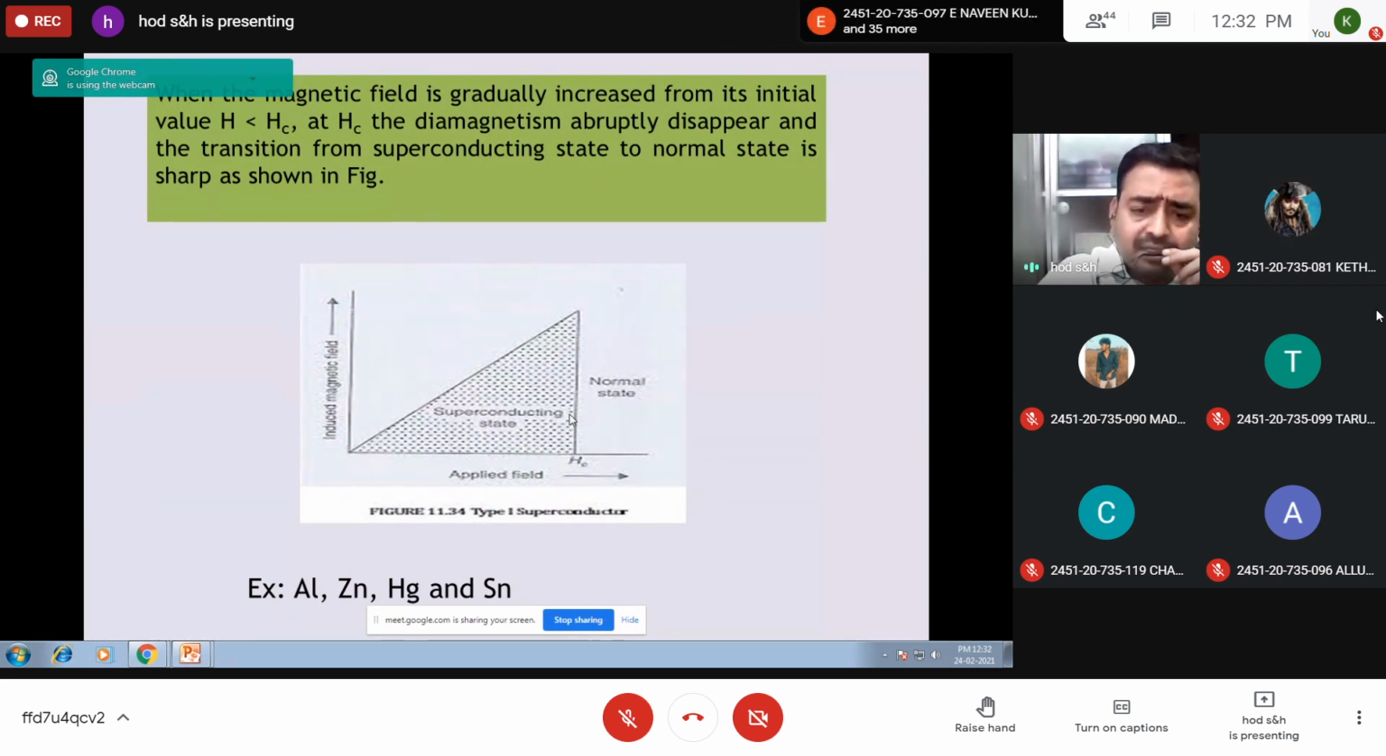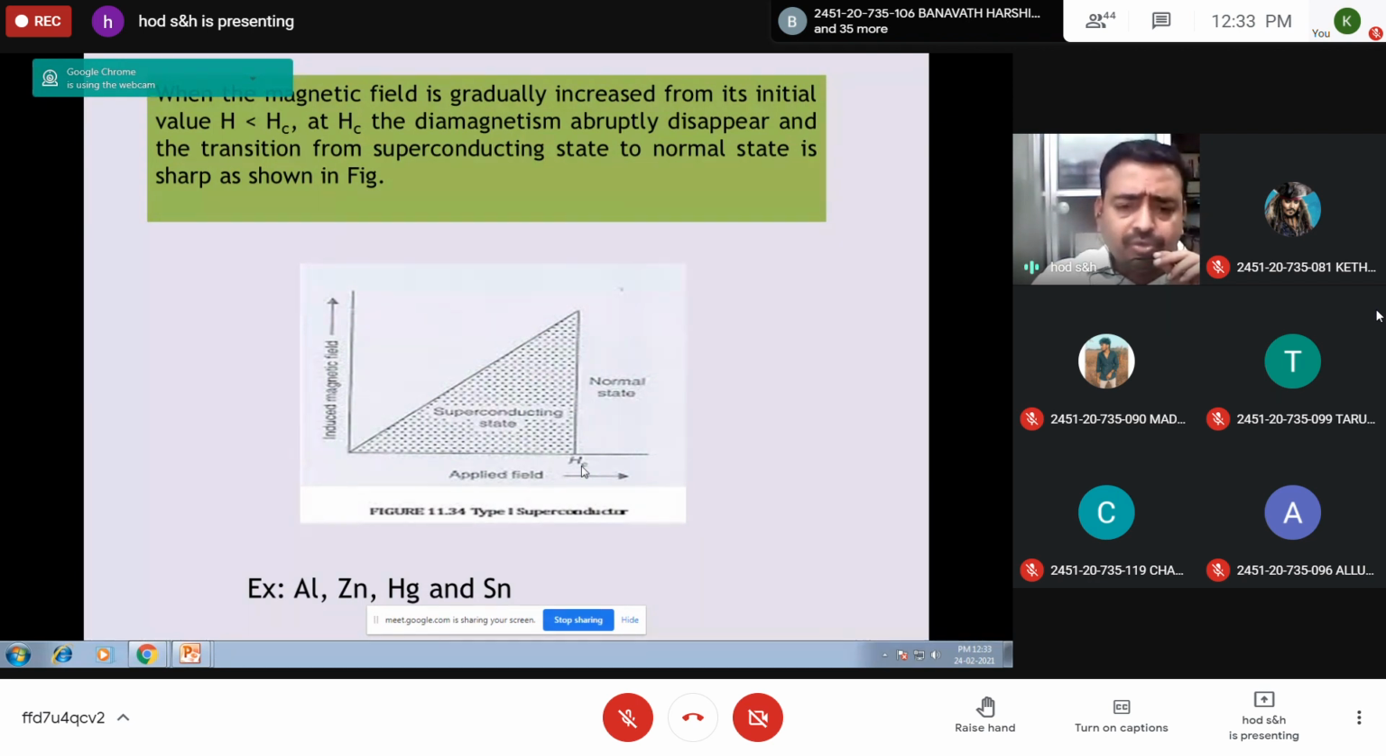The superconducting state exists up to Hc. Up to this field, it excludes all magnetic lines of force, obeys the Meissner effect and acts as a perfect diamagnetic substance. At the critical field and above, it drastically becomes a normal conducting material. These materials are called soft superconductors or type 1 superconductors. Examples are aluminum, zinc, mercury and strontium.